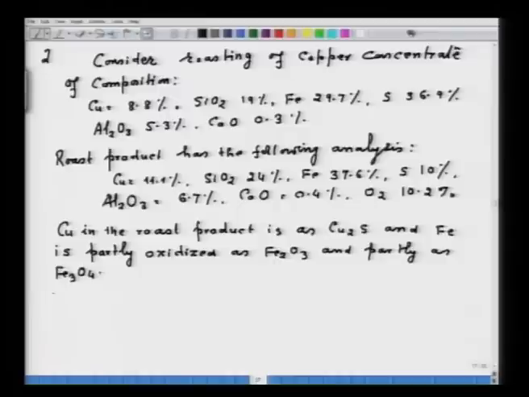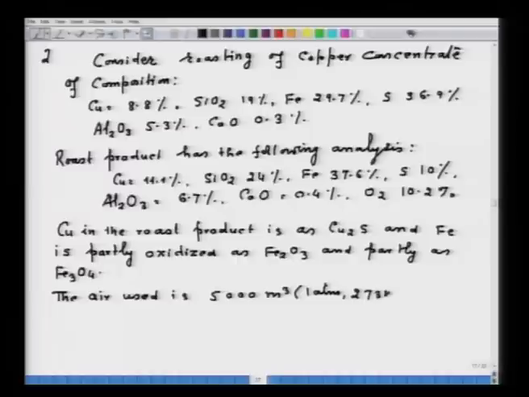Second thing is that the air used is 5000 meter cube expressed at 1 atmosphere and 273 Kelvin per ton of ore concentrate. Also fuel is also used.